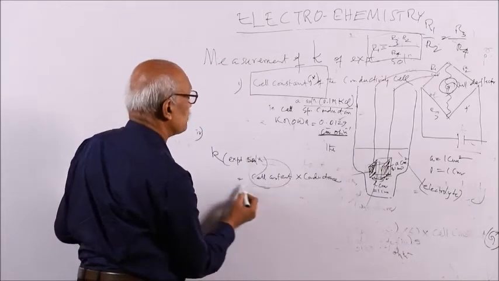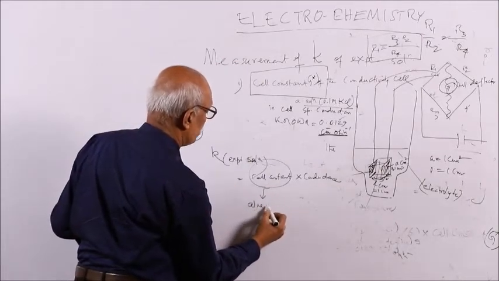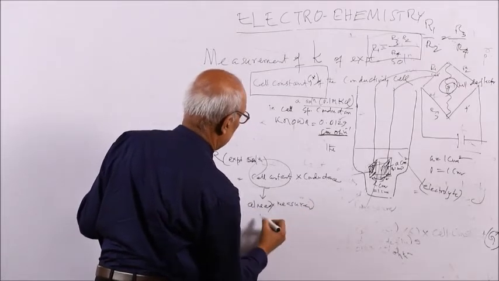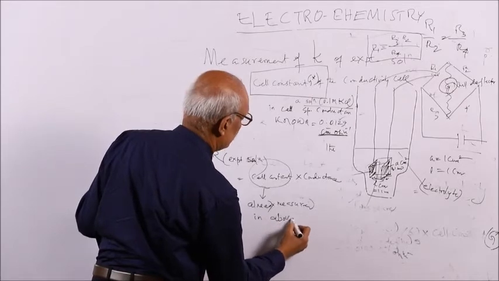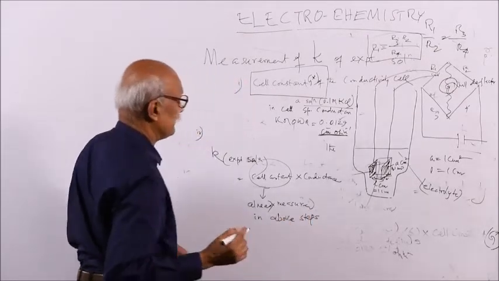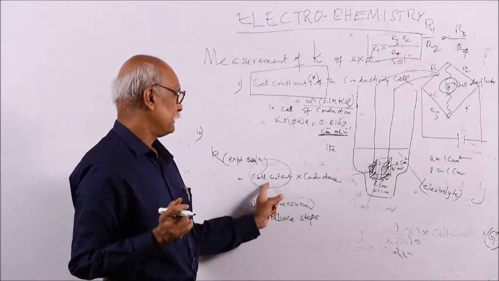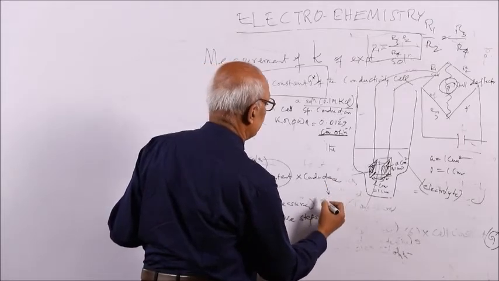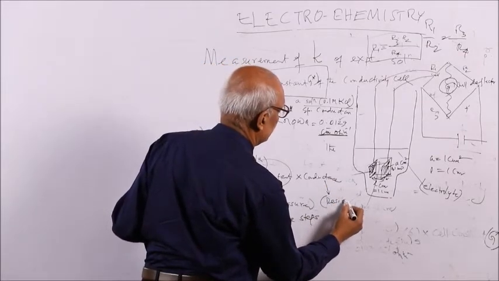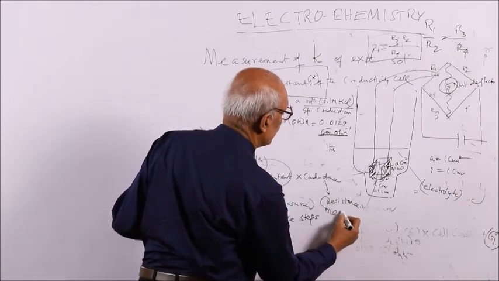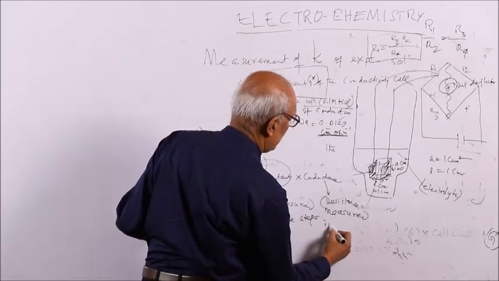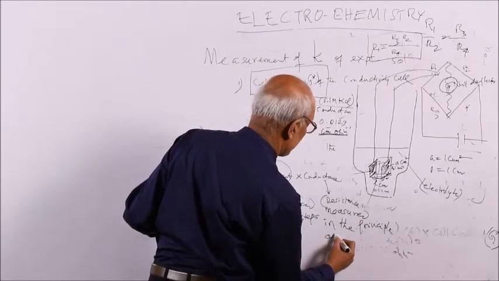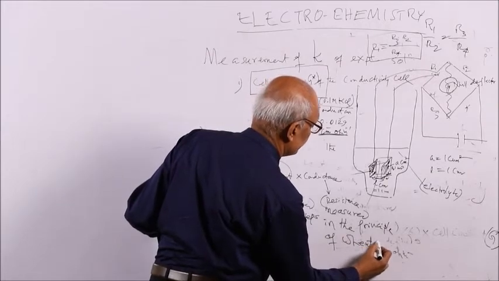The cell constant is already measured in the above steps 1, 2, 3, and you measure the conductance or resistance on the principle of the Wheatstone bridge.